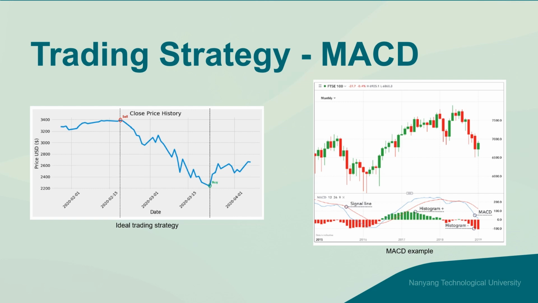In this project, we will be looking at the MACD technical indicator to identify the trend and momentum of a stock. As shown in the diagram on the right, whenever the blue MACD line crosses above the red signal line, it indicates a bullish signal, and whenever the blue MACD line crosses below the red signal line, it indicates a bearish signal. This crossover can help to identify a potential reversal in the market trend.